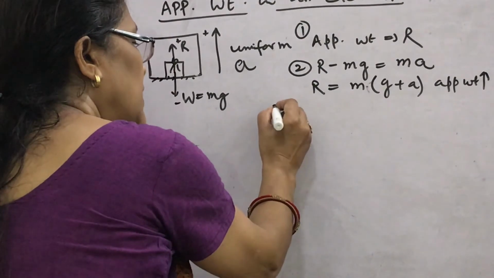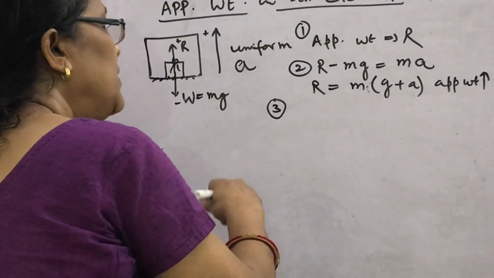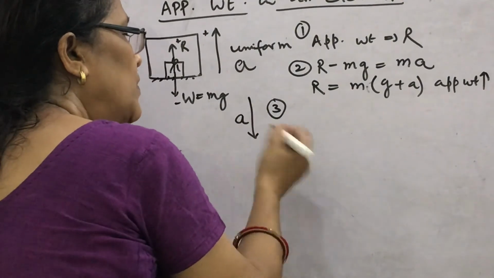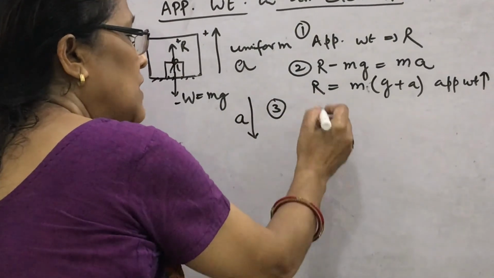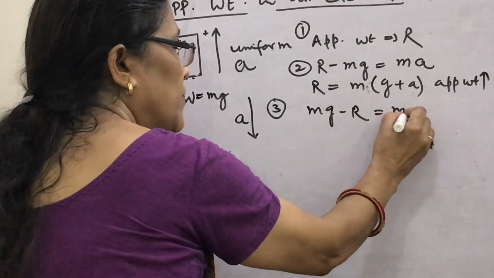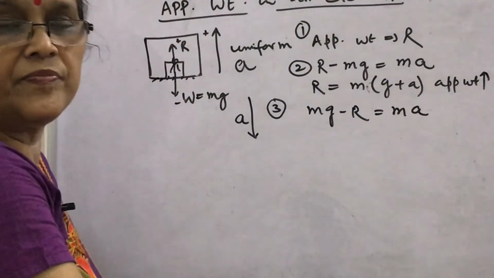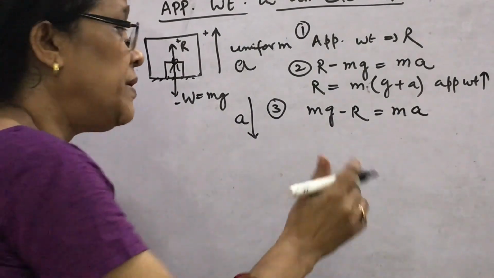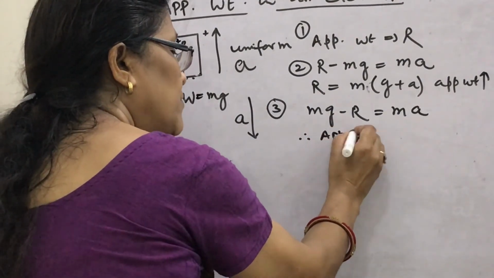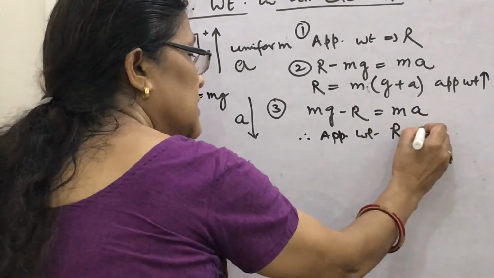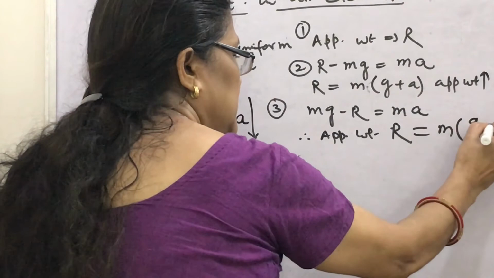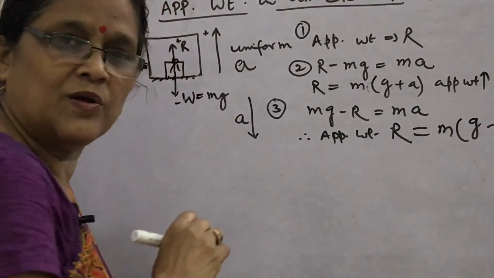Third case, if it comes down with uniform acceleration a, then what will you write here? mg minus R will be equal to ma. So the apparent weight of the person, R, will become m(g minus a).